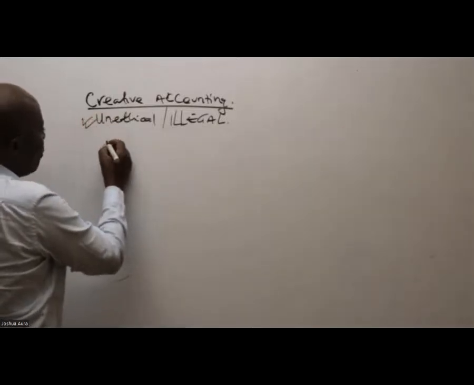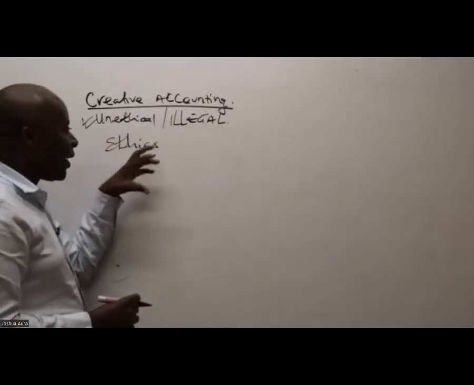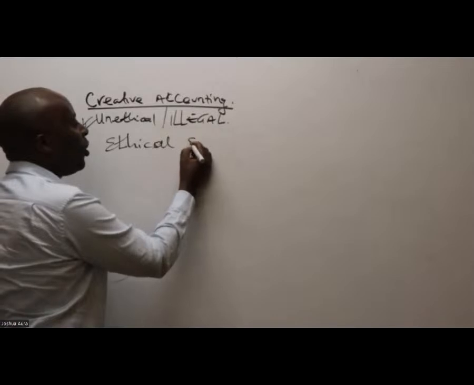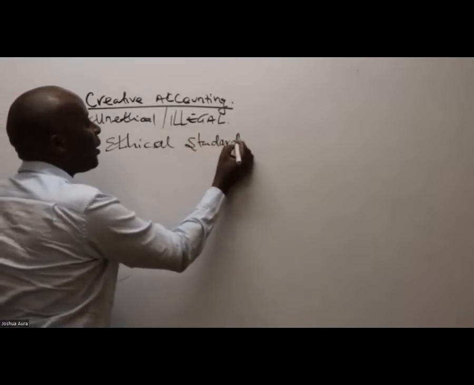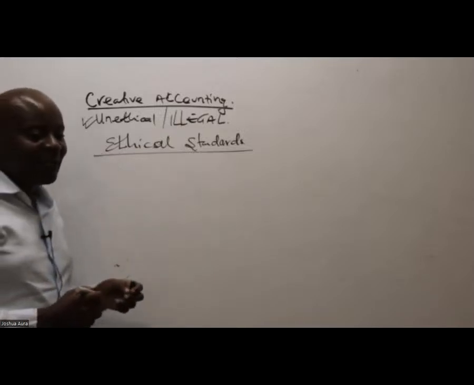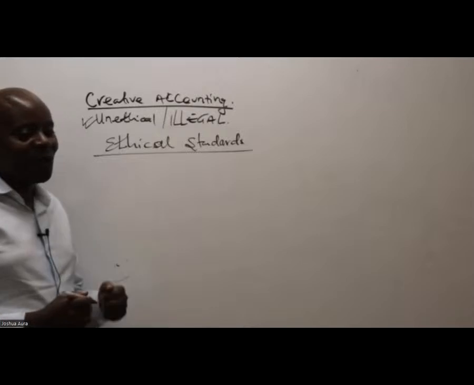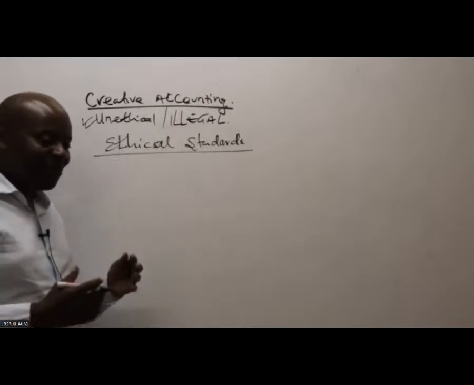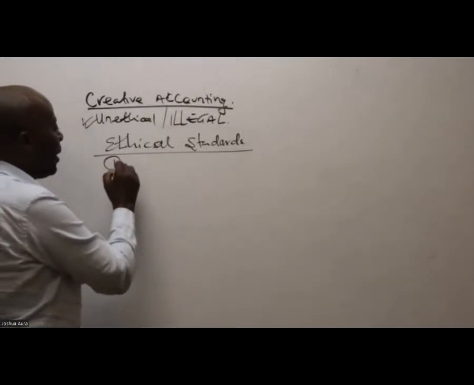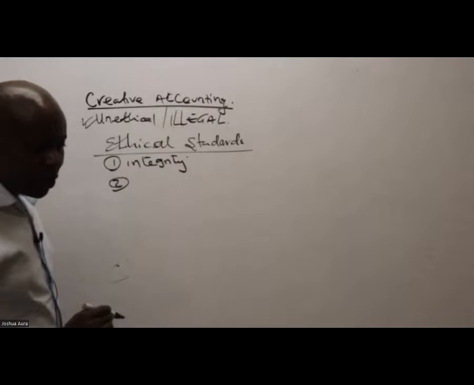Now listen. Is there somebody, first of all, who can remind us those standards that surround ethics in business? We call them the ethical standards. They are normally 5. Is there somebody who can remind us these ethical standards? Which standards are we talking about here? Somebody. This is supposed to be a very discursive class. Integrity. Thank you so much. Integrity, that's number 1. Number 2, confidentiality.